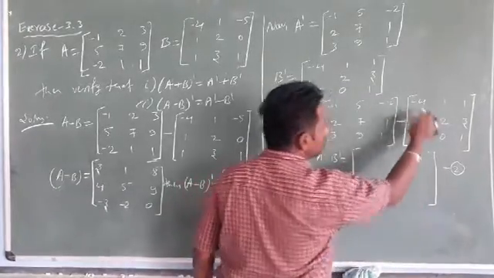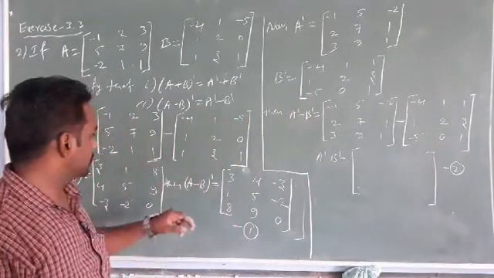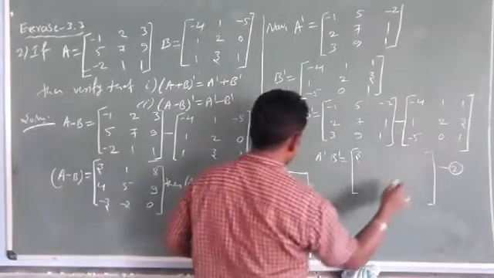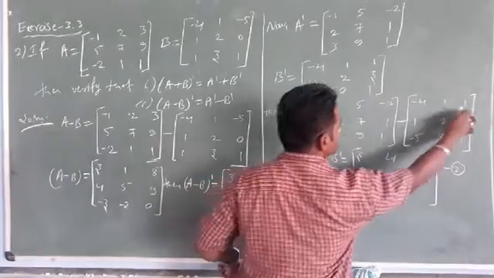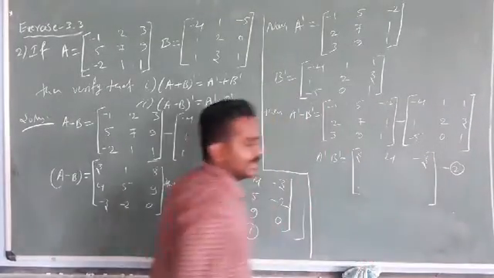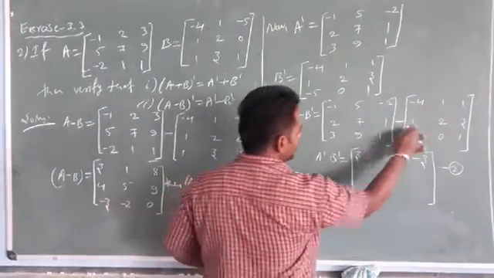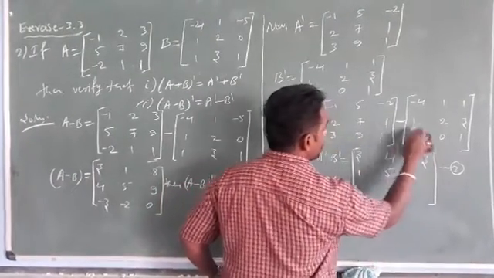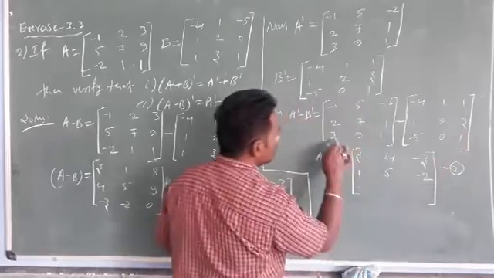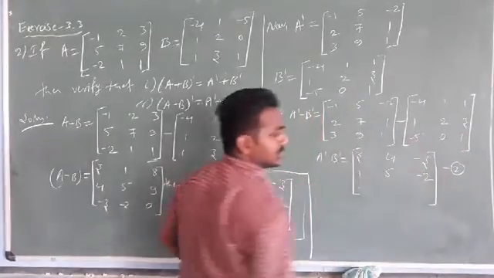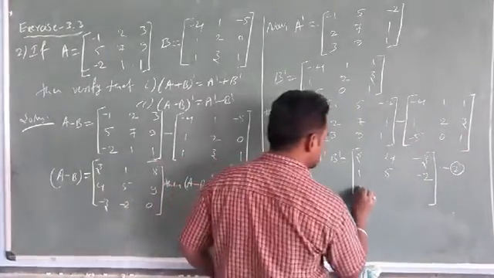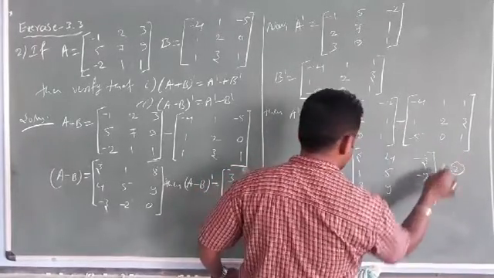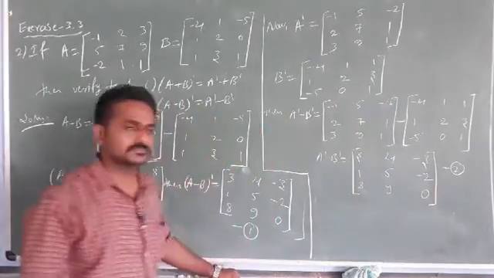Minus 1 minus minus 4 is plus, so 4 minus 1 becomes 3. 5 minus 1, 4. Minus 2 minus 1 is minus 3. 2 minus 1, 1. 7 minus 2, 5. 1 minus 3, minus 2. 3 minus minus 5, 3 plus 5, that is 8. 9 minus 0, it is 9. 1 minus 1, it is 0.